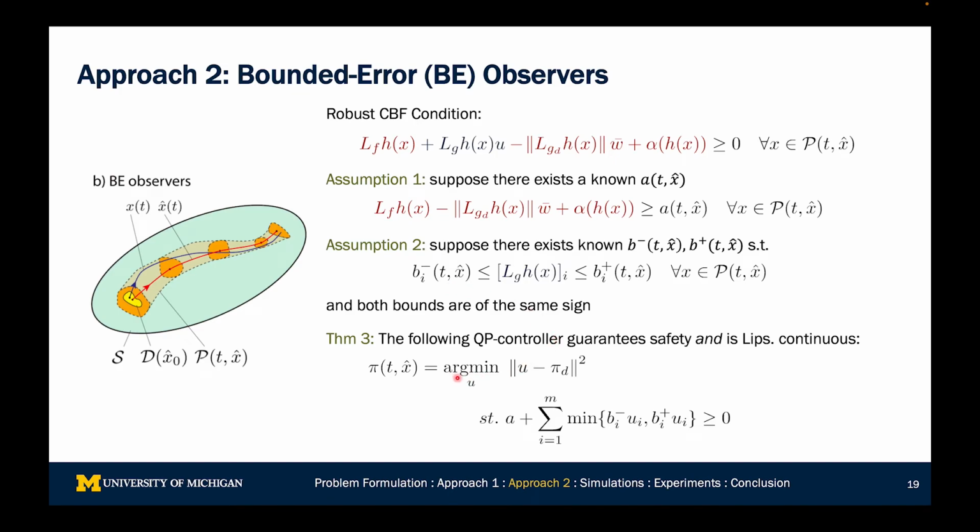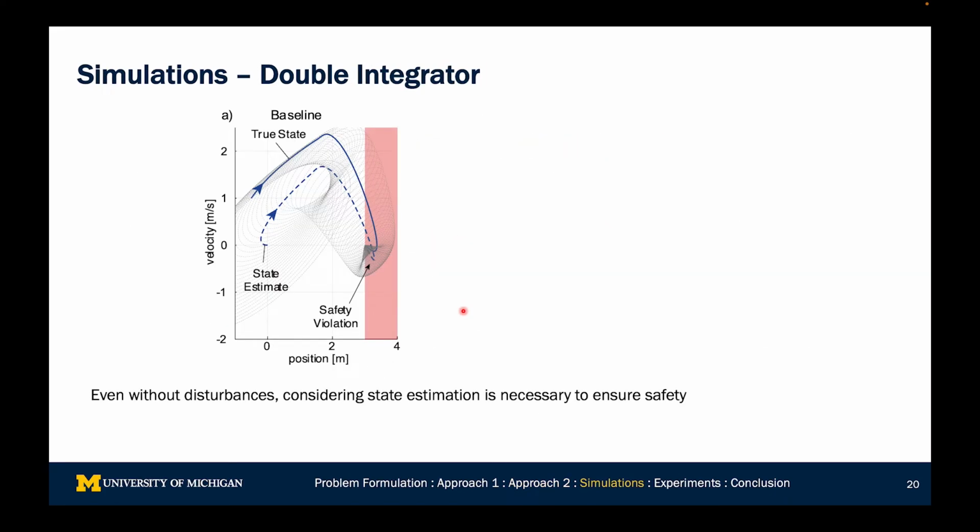The QP controller says, again, argmin of u minus a pi desired, subject to a plus min of b minus u, and b plus u must be greater than 0. And essentially that imposes this robust CPF condition subject to these assumptions 1 and 2. We're going to move on to the simulations.